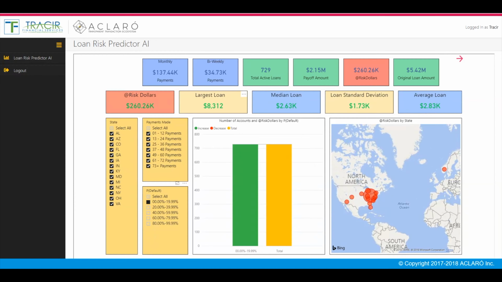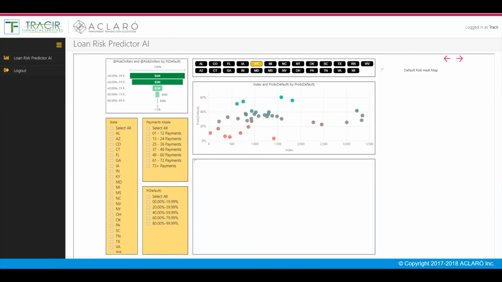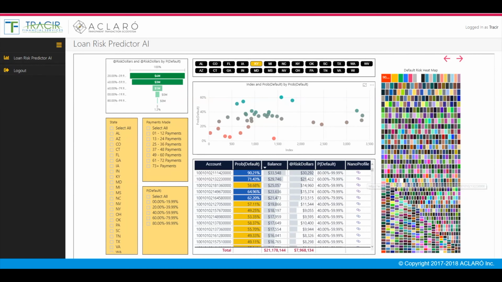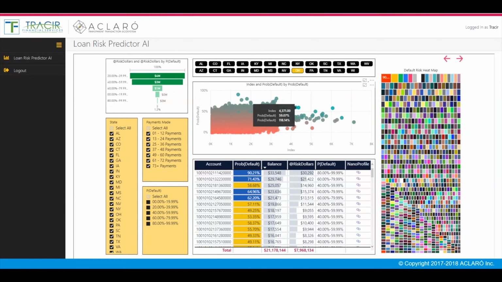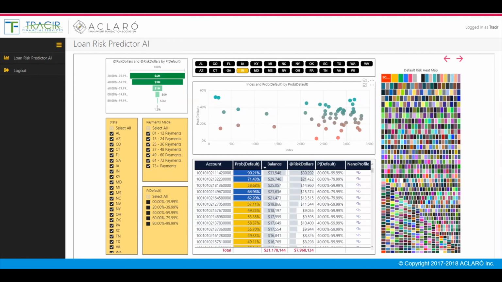Now let's move to another view of the risk, which provides higher granularity to individual loans. We have the same filters as the first page, and we've added a funnel graph to see overall risk, a scatter plot where each dot represents a loan, a heat map to give you a visual indication of where your risk is concentrated, and a table view of individual loans with data from your production systems. By selecting a state, the graph reacts to your choices. We can see the heat map of risk change according to the filters selected, and here you get a view of where your hot risk is.